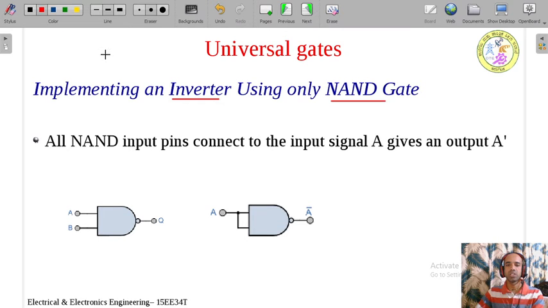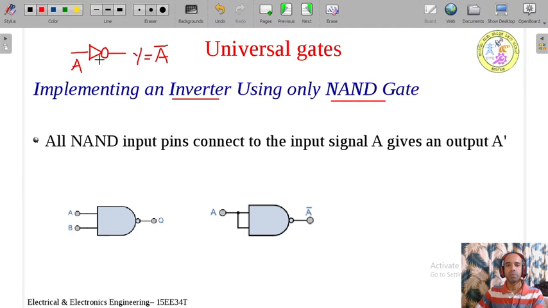We know what the inverter is. We know the inverter has one input and one output. This is the input and this is the output. Let us take Y as the output and A as the input. Output Y is always the complement of the input. That is nothing but I can represent Y is equal to A bar.